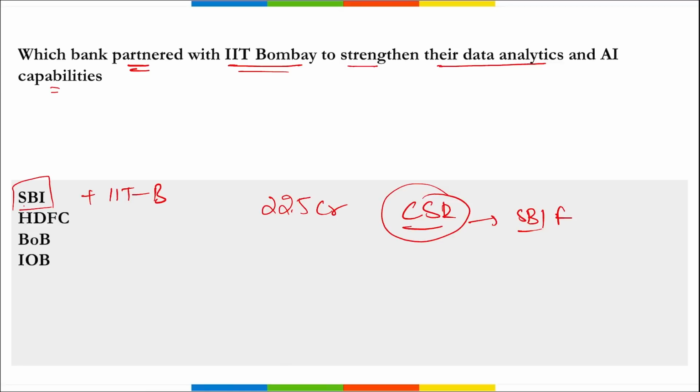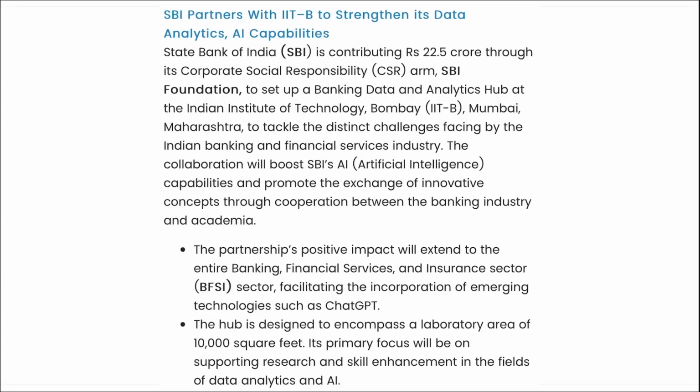Their collaboration will boost SBI's AI capabilities and promote the exchange of innovative concepts through cooperation between the banking industry and academia. So coming back, it is SBI. They partnered with IIT Bombay to strengthen their data analytics and AI capabilities. Here you can see it is SBI Bank that is partnering with IIT Bombay, so better AI facilities can be provided to the customers, right?